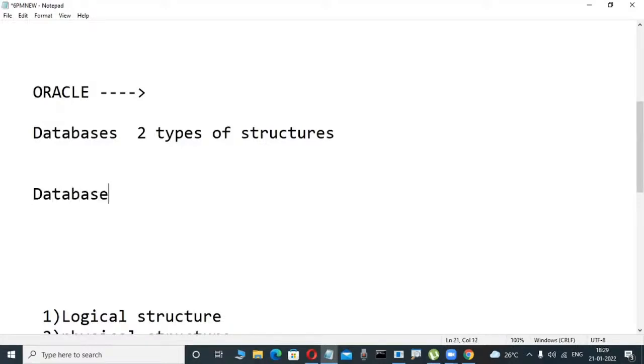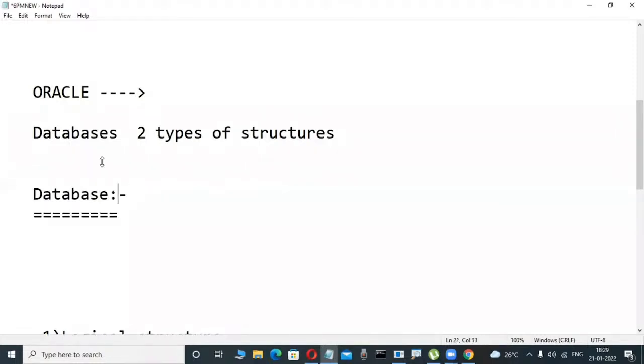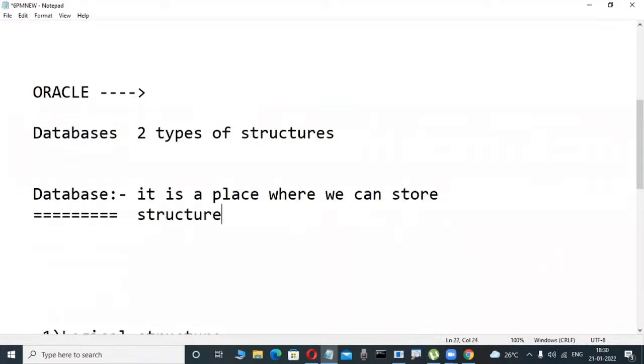Today at least you will understand. What does database mean? Anybody observing in Google or in books will see it is a place, don't read it, it is a place in a computer system where we can store a structured collection of data. They are telling only that. What is data? What is information? What is DBMS? That is later. Structured collection of data.